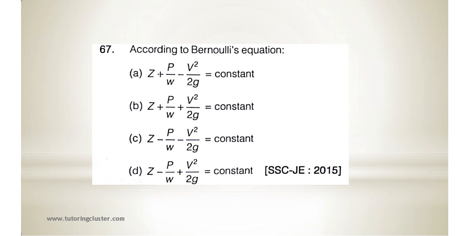Next, 67. According to Bernoulli's equation, the correct answer will be B. You can see many times MCQs are based on simple equation, Bernoulli's equation, either unit or the different terms. So basically this is static head, this is pressure head, and this is velocity head. So the summation of the three is equal to constant.